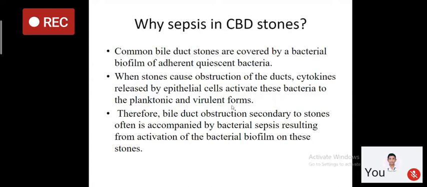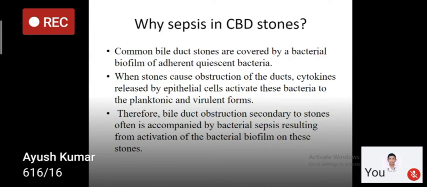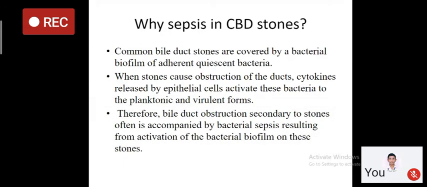So as I have told you, cholangitis is more common if there is a CBD stone, and it is not so common if the obstruction is because of malignancy. Why is it so? Because CBD stones have a covering of bacterial biofilm, which is usually in quiescent form.